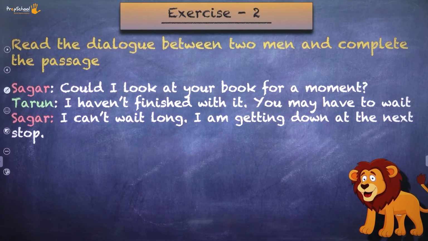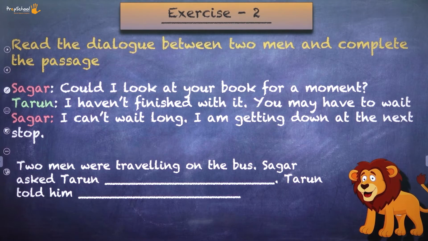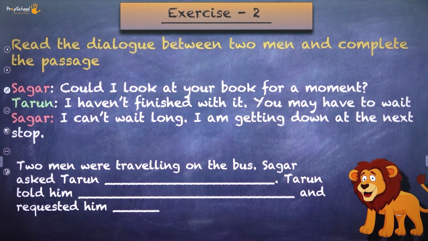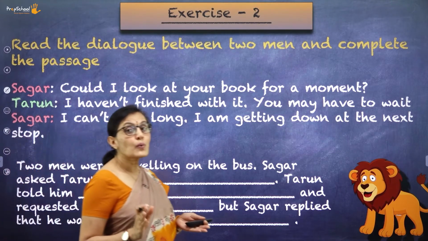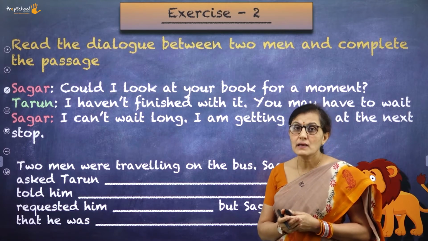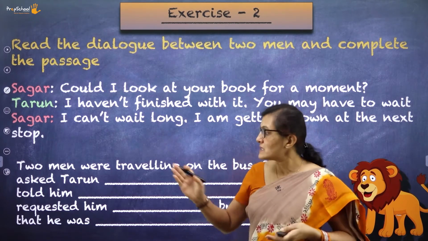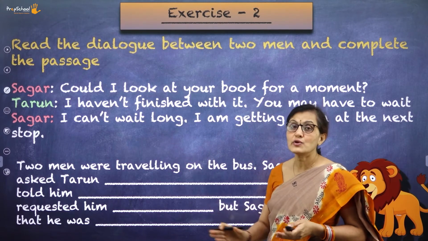Okay. So what is your question? What is the paragraph that you need to complete? Two men were traveling on the bus. Sagar asked Tarun dash. Tarun told him dash and requested him dash. But Sagar replied that he was dash. So, the question looks very, very simple. But how are you going to fill in this blank? For that, you need to think. You need to think of your option and then you have to write.